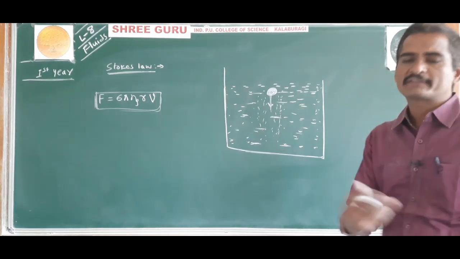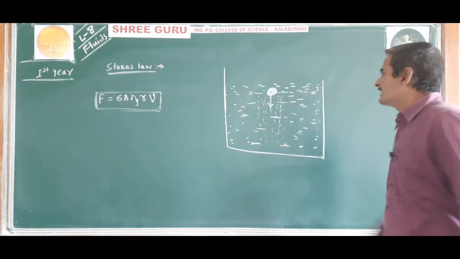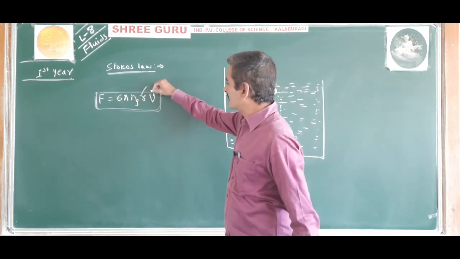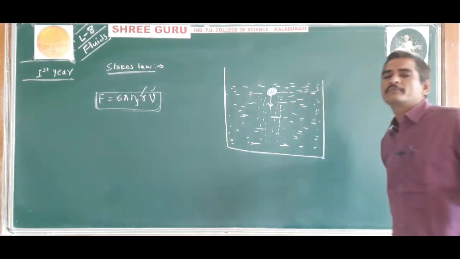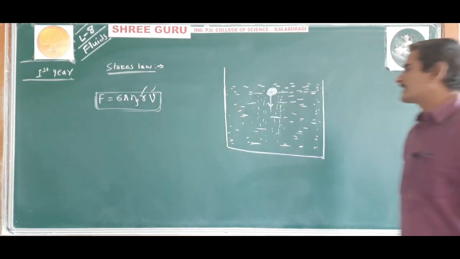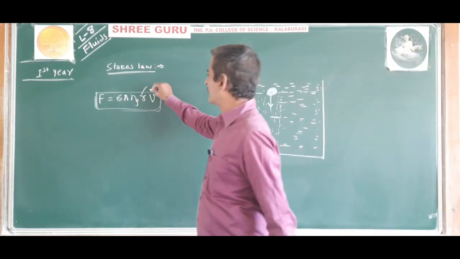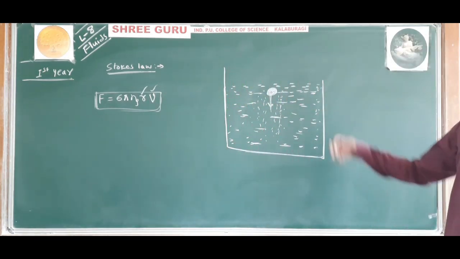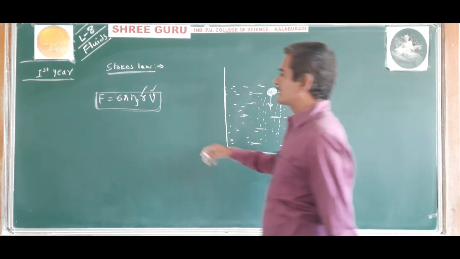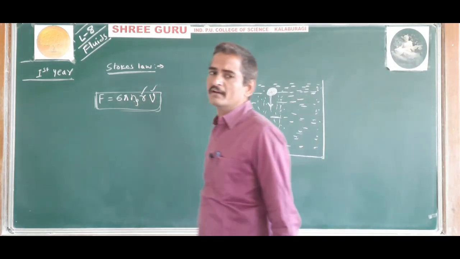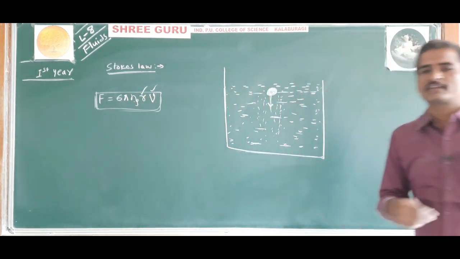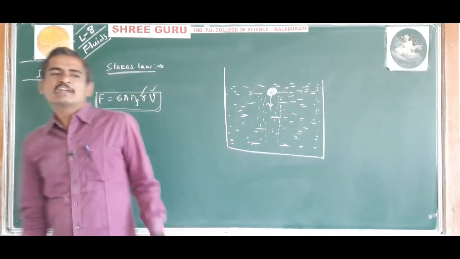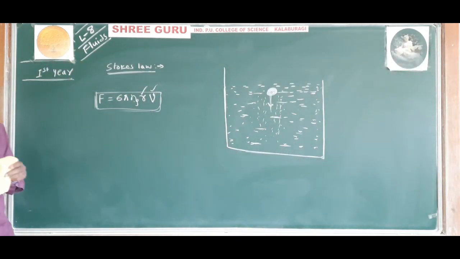Okay, once again I will repeat. When a sphere of radius r moves with a constant velocity v in a liquid or fluid of coefficient of viscosity eta, then the viscous force or the dragging force acting on the sphere is given by F is equal to 6 pi eta rv.